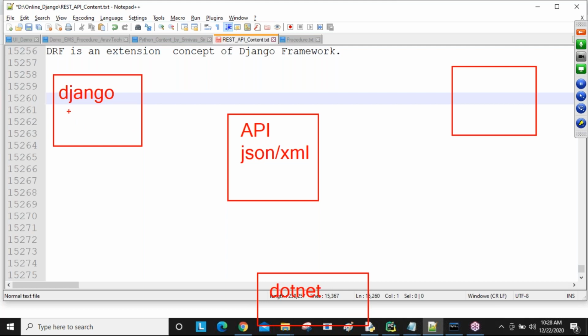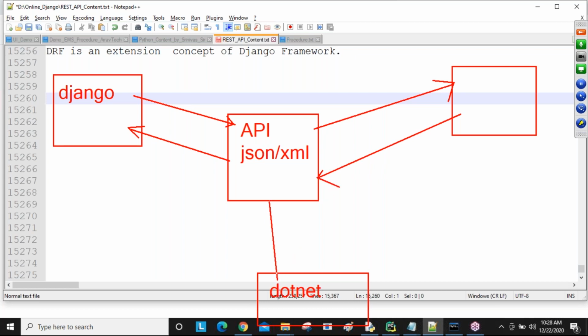.NET and Django. See, my Django data, I'm converting into JSON format, guys. My Django objects are converting into JSON, and JSON objects converting into Django. If I want to take it back, then this one. So now here, JSON data converting into Java type and Java data converting into JSON type. Same like .NET converting into JSON and JSON converting into .NET, guys.